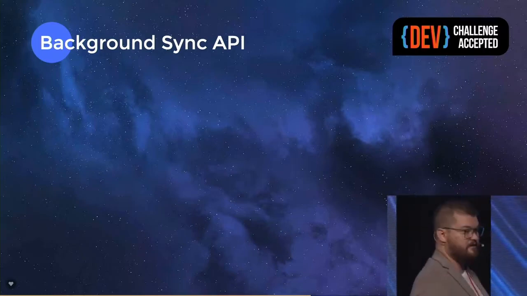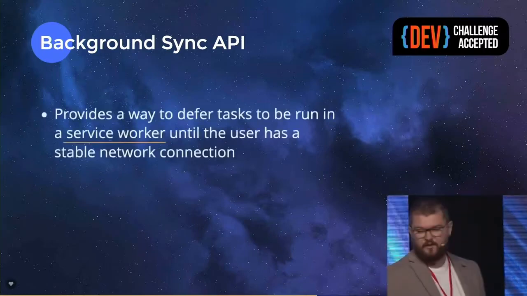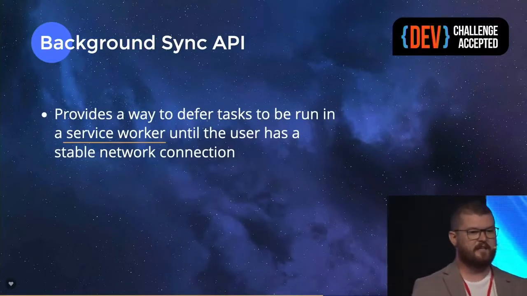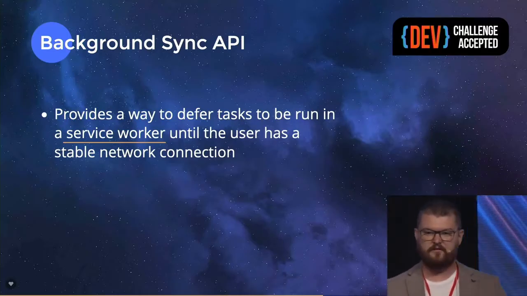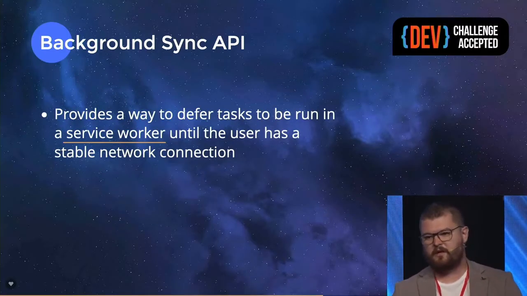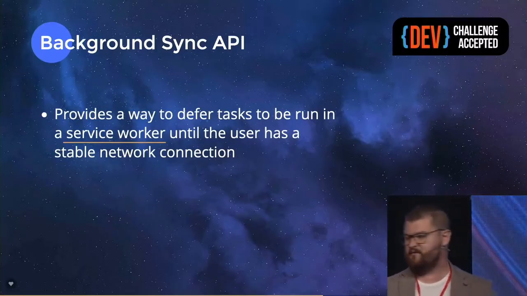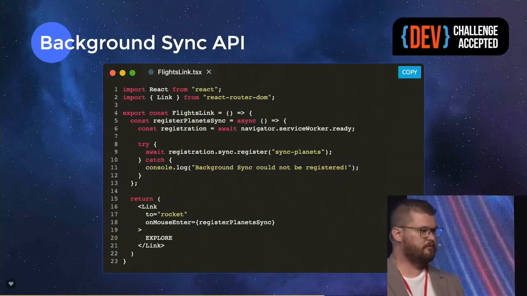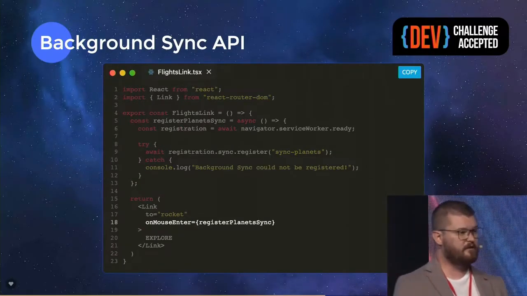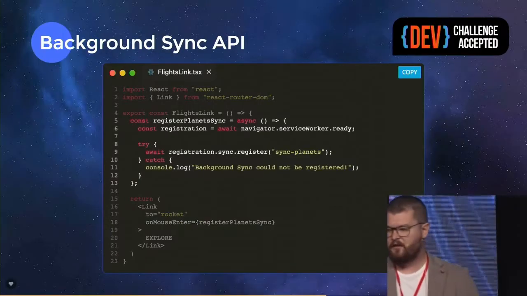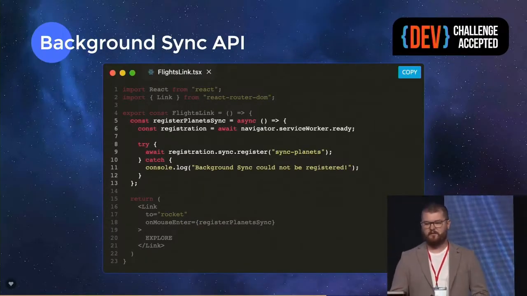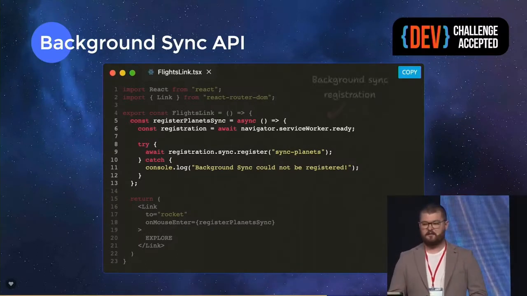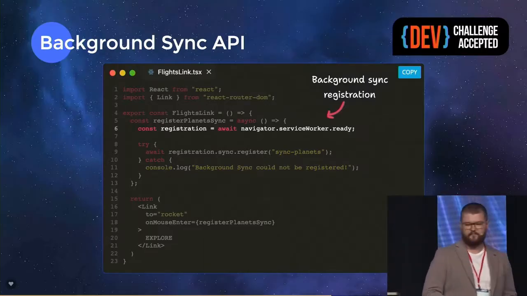There is a background sync API, of course, to do that, which will help us to defer some task in the background into the service worker, because service worker would help us to deal with offline states. If we have a component in React, like in the previous example, we had a link. Once we hover over that link, we would call a function, which will, on a navigator, access the service worker and the ready object.